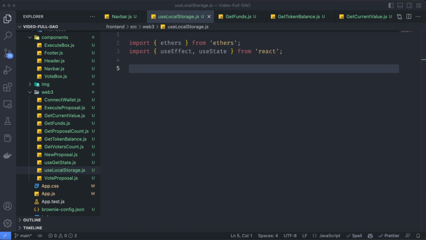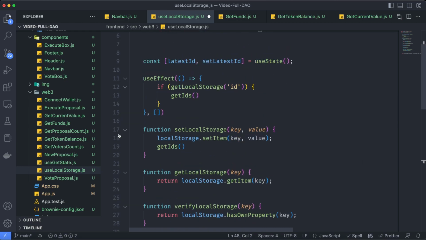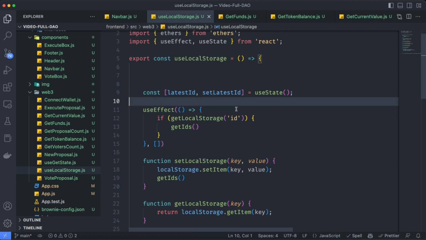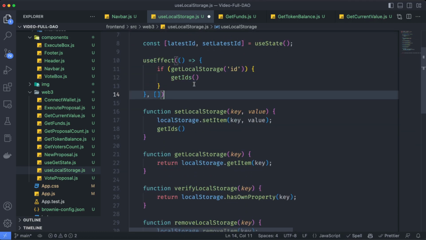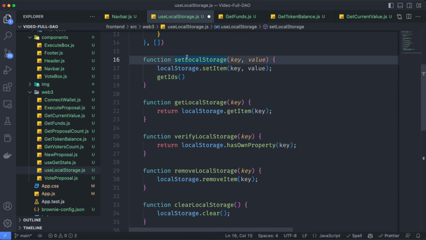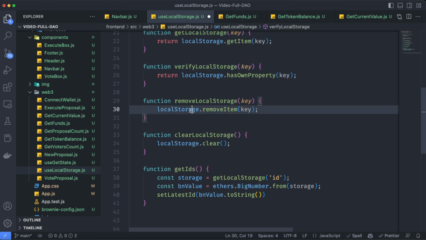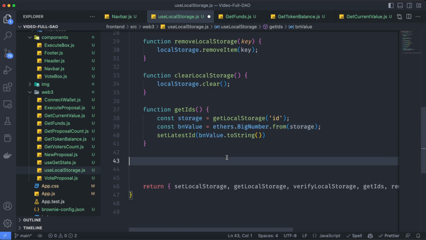So I'm just going to copy and paste this really basic hook I created to do so, on this useLocalStorage, which is going to use that latest ID, and it's going to have a really generic usage on which we are going to get the latest ID, set the local storage with a key and a value, get the local storage, verify the local storage, remove and clear the local storage, and also get the IDs, which is going to just take that information from the browser local storage.